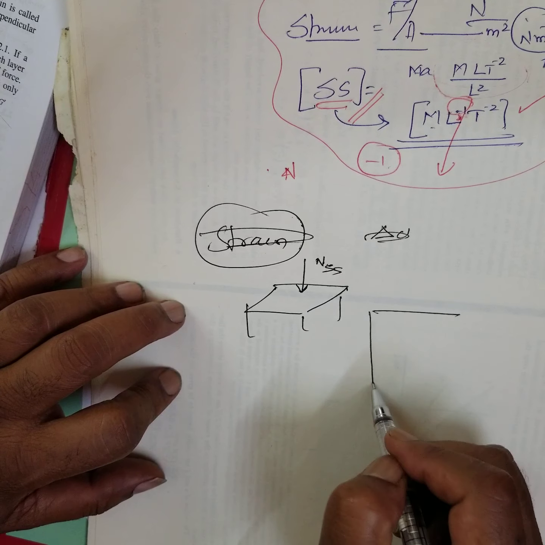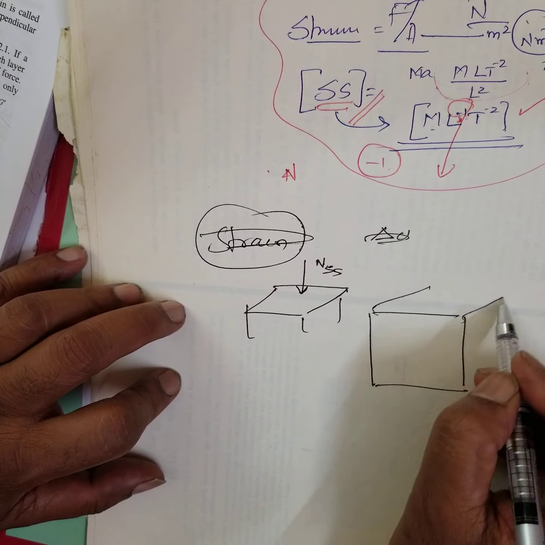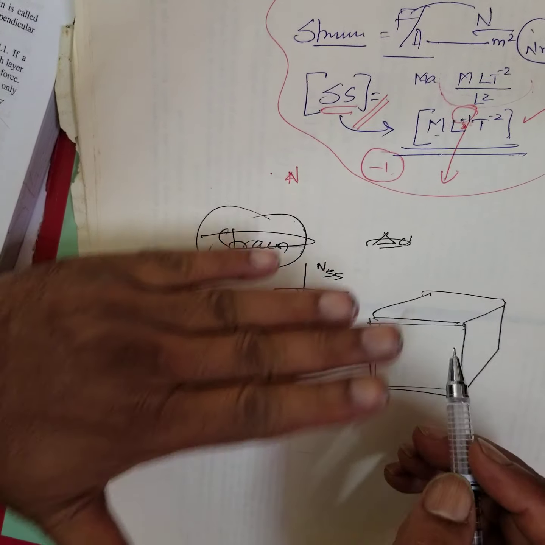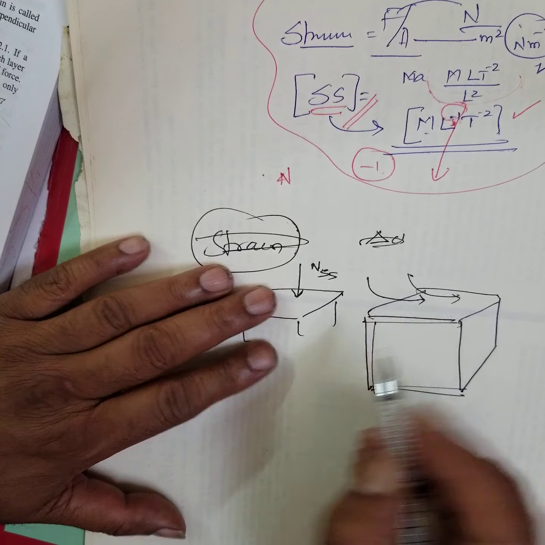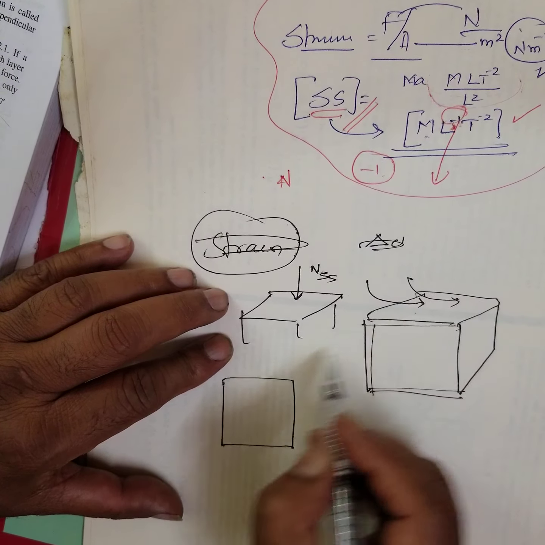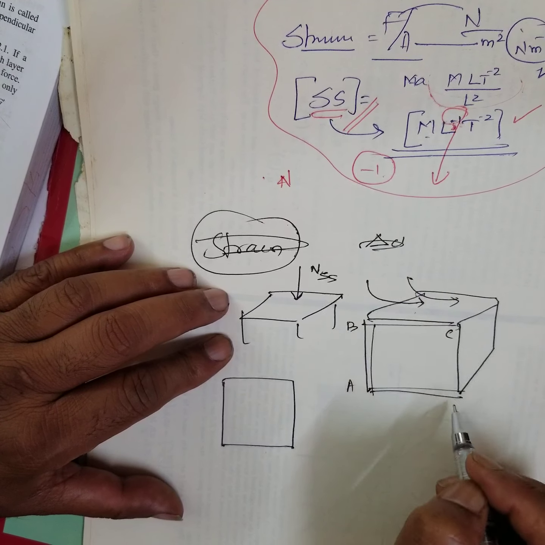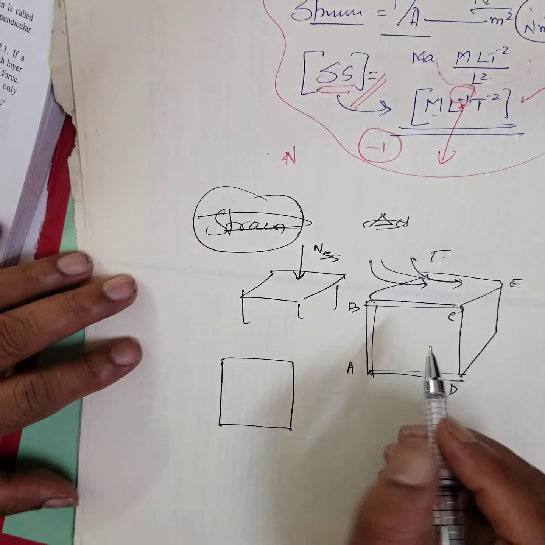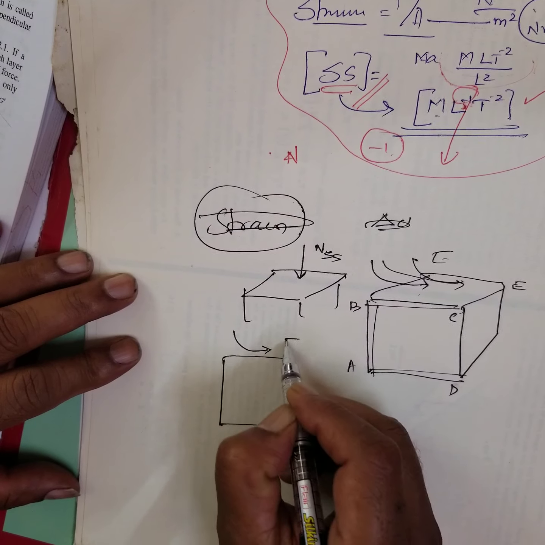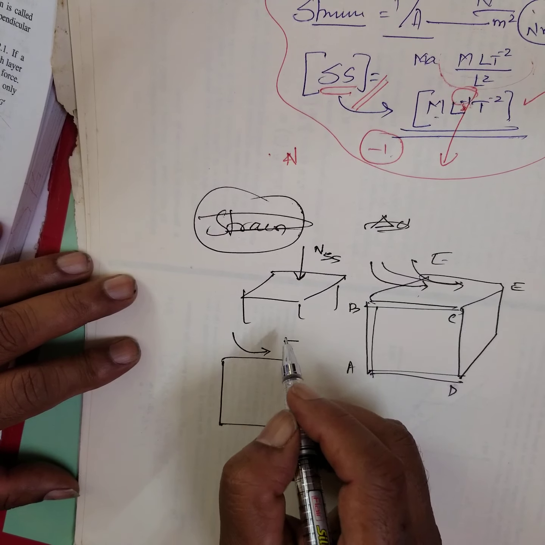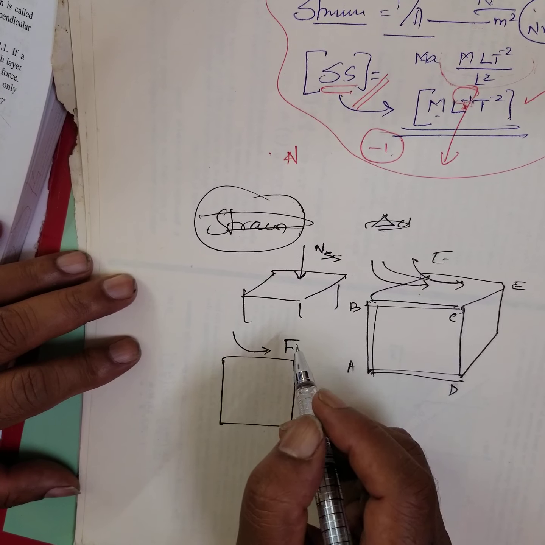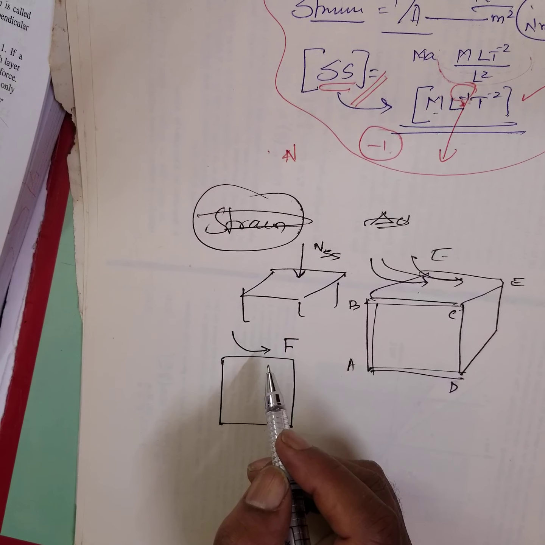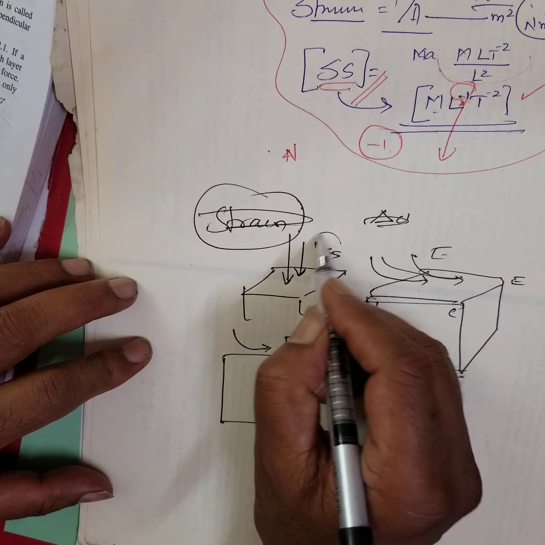If you take a book like this, imagine a very fat book, and you are applying a force in this direction. Side view like this: A, B, C, D, E, F. I am pushing it like this. That force is called tangential stress, also called tangential force or shearing force. The normal force is called normal stress.